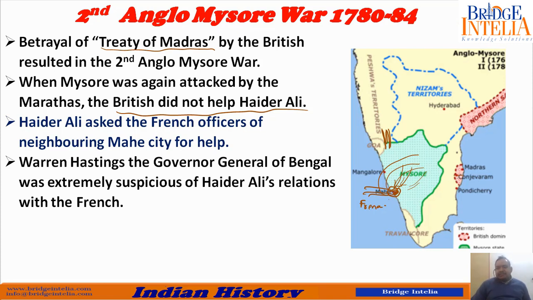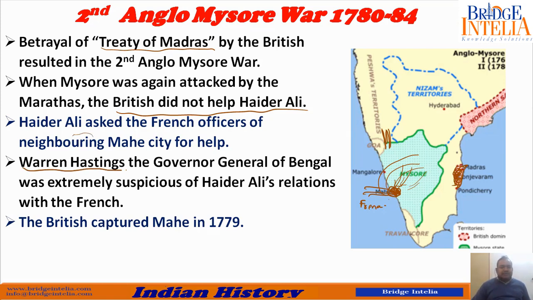So they were enemies. Here is Madras, totally controlled by British. Here is Mahe, totally controlled by French. Here is Mysore in between them. So now Mysore is taking help from French. So British did not like this. So what do they do? They attack on the orders of Warren Hastings.